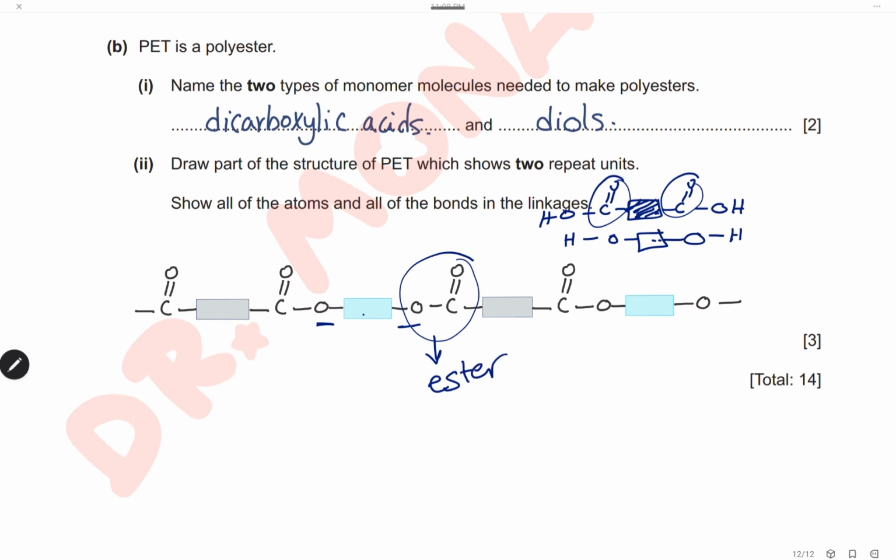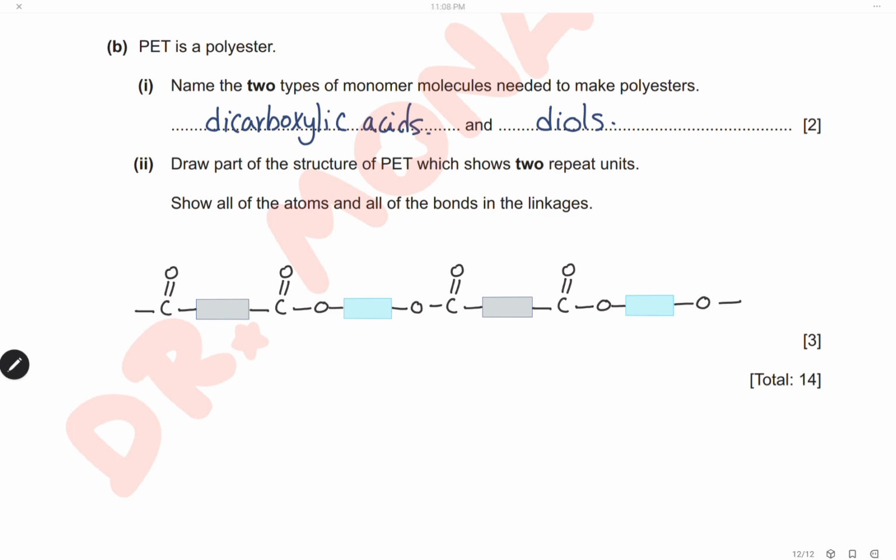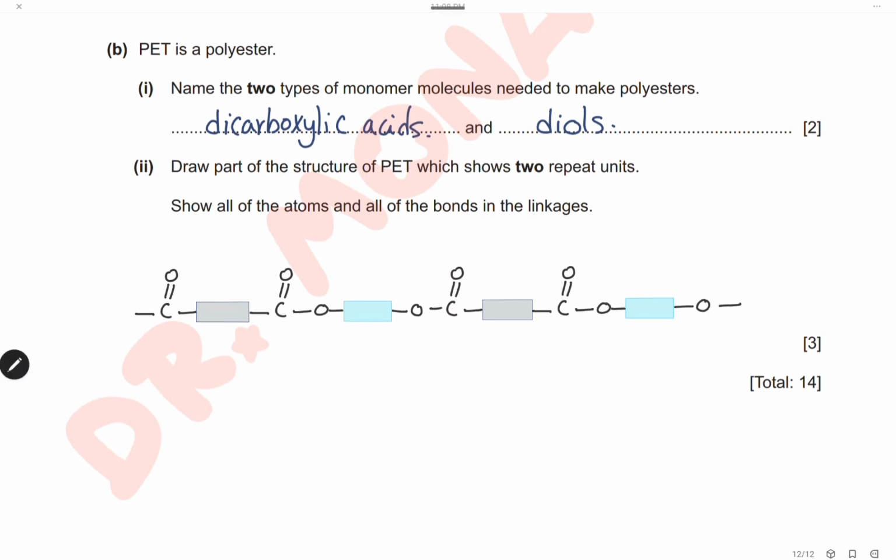We need two repeated units, which means this is the first unit and this is the second unit. Remember to leave an open end from both sides. Here is the structure of the polyester. One repeat unit means it contains the two monomers together. So two repeat units means four monomers. First dicarboxylic, then diol, dicarboxylic, then diol, and open ends from both sides.